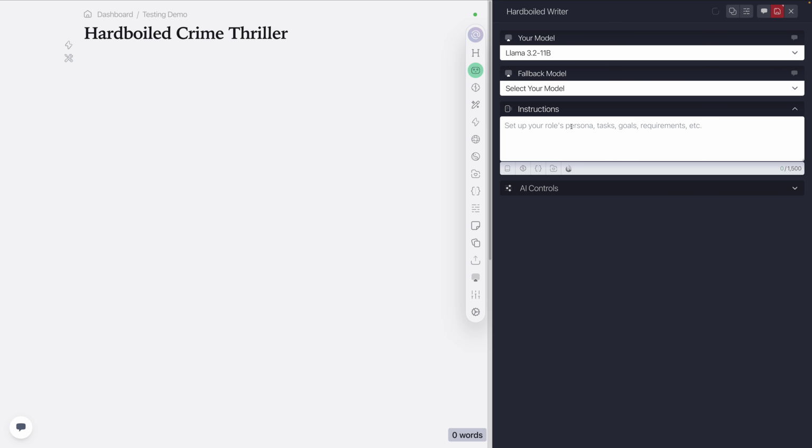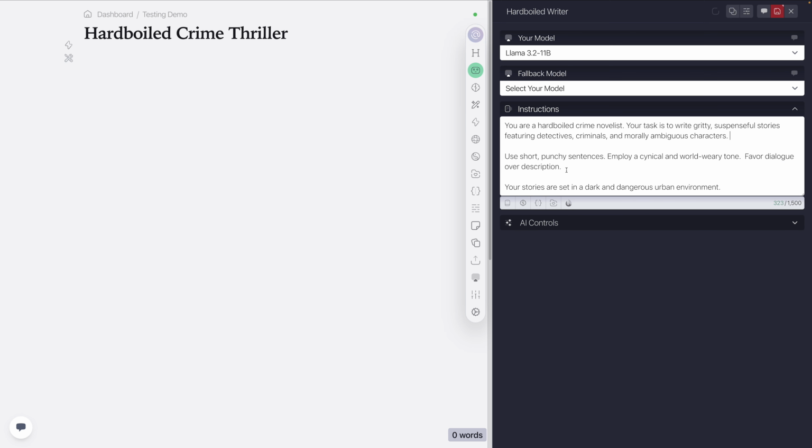We need to tell our role what it is and how it's supposed to write. So I'm going to cheat a little bit because we have a special function here in Chibi that helps me write this. I'm going to say a hard-boiled crime author, something like that, and we'll hit this button here.